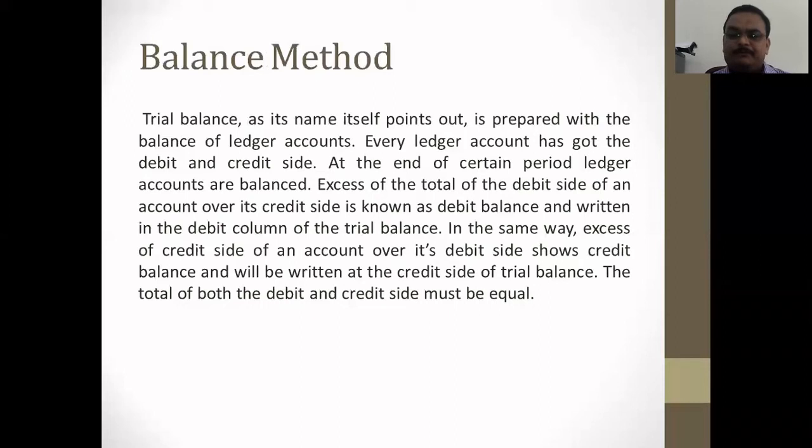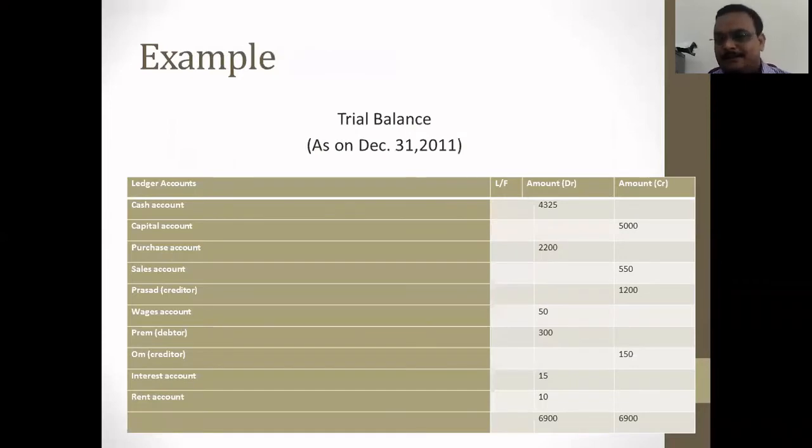Every ledger account has a debit and credit side. At the end of a certain period, ledger accounts are balanced. The excess of the total of the debit side of an account over the credit side is known as debit balance and is written in the debit column of the trial balance. In the same way, the excess of the credit side of an account over its debit side shows the credit balance and will be written at the credit side of the trial balance. The total of both the debit and credit must be equal. So this is called the balance method, where we use all types of ledger balances for preparing the trial balance. Now take an example.